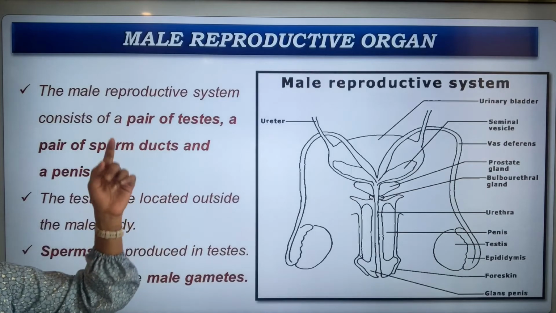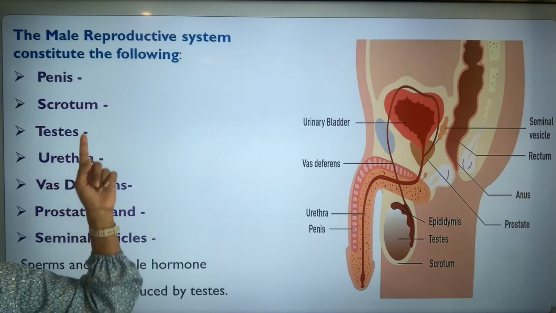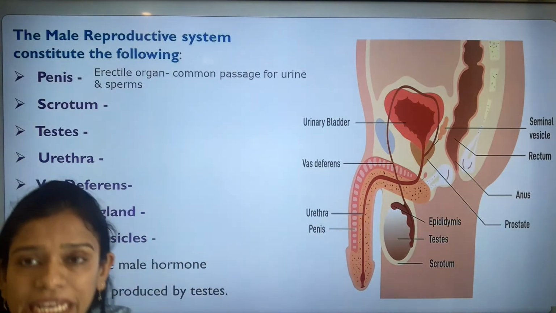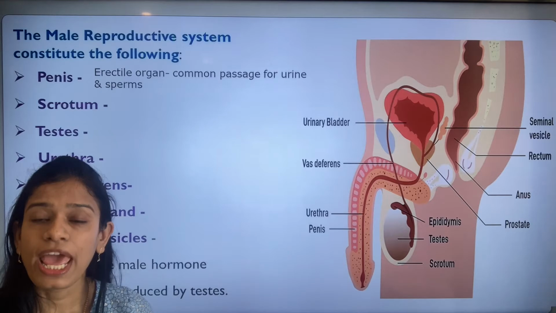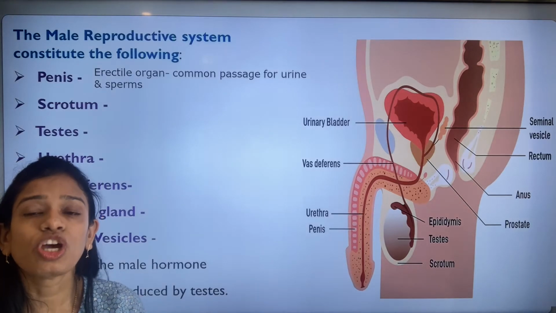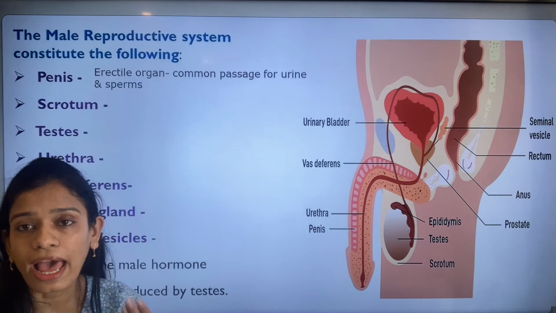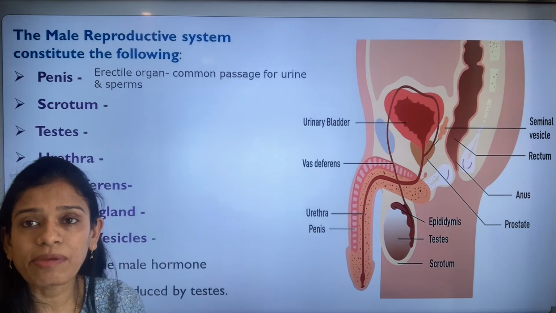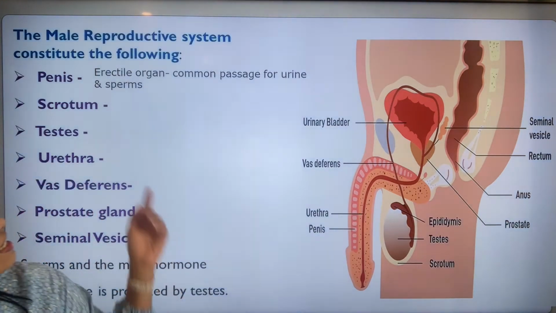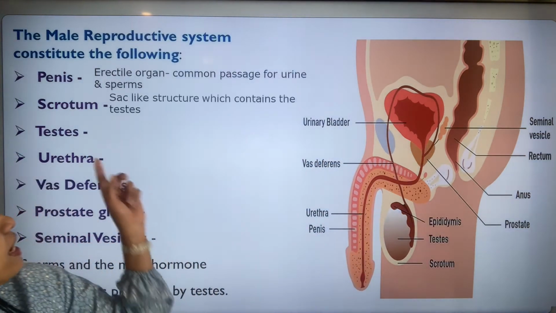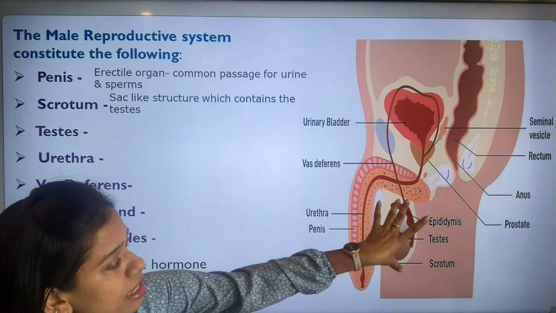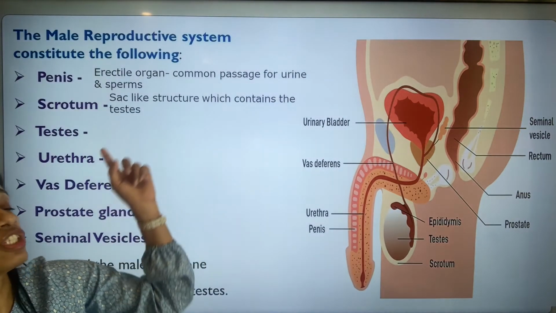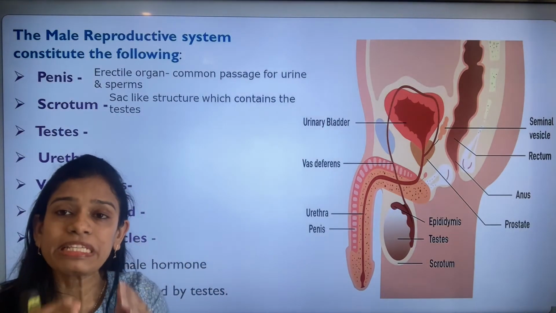The first is the penis. What is the penis? The penis is an erectile organ, and it is the common passage for both the sperms as well as urine for males. Next is the scrotum. The scrotum is a sac-like structure which contains the testis.